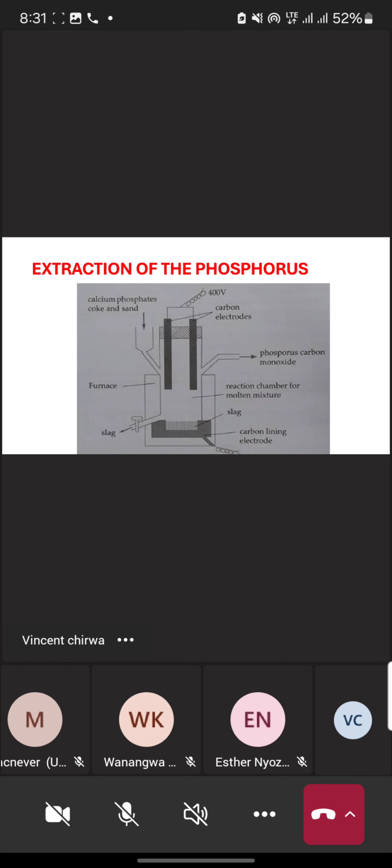The type of phosphorus which is produced, which is extracted here, is called white phosphorus. And this white phosphorus is now converted to a more stable form of phosphorus called red phosphorus. So it is clear that we will see what white phosphorus is and what red phosphorus is.